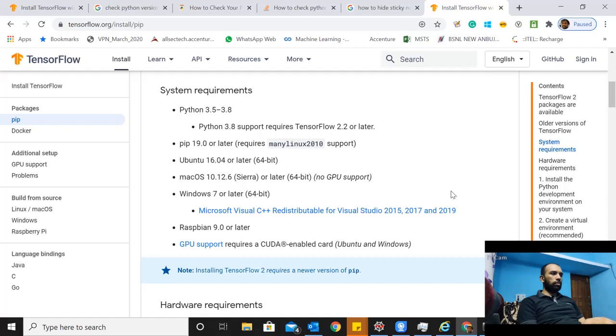Then we need to have pip 19.0 or above. We got 20.0, so we are good. And we are going to use a Windows machine, so Windows 7 or later, 64-bit. We got Windows 7 or later, so we are good there. And then we need Microsoft Visual C++ redistributable. Okay, let's install this. And one more last thing, it says it requires CUDA enabled. Okay, let's do the Visual C++ and then we'll come back.